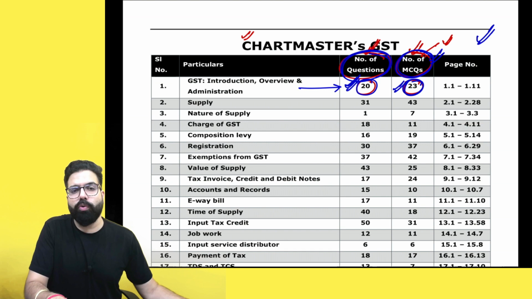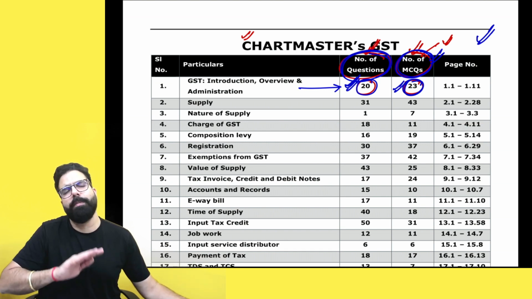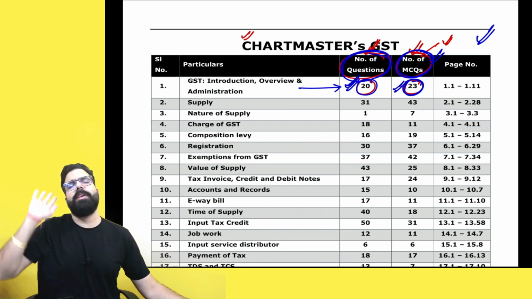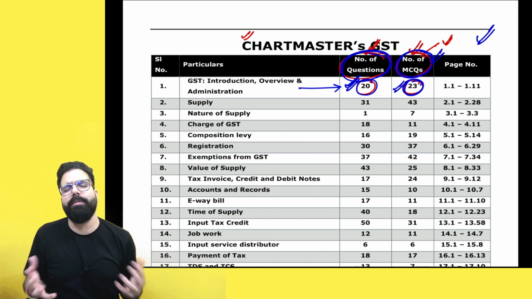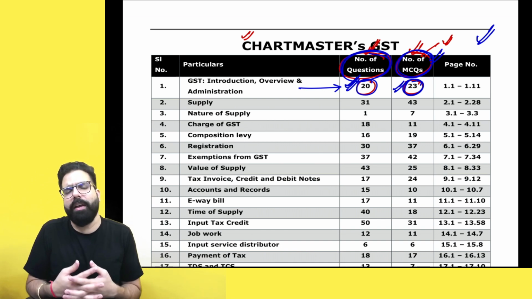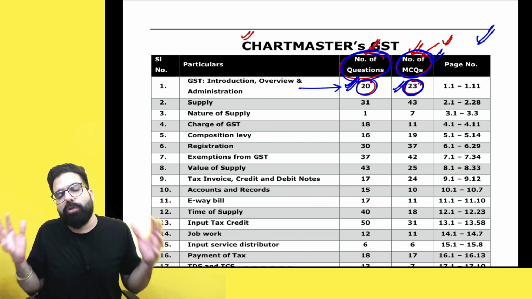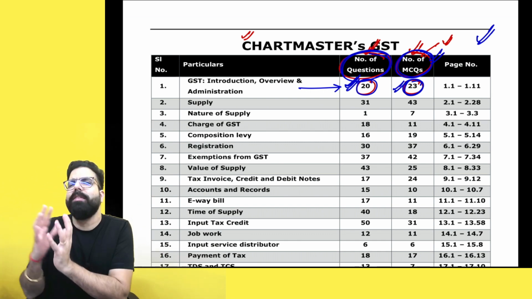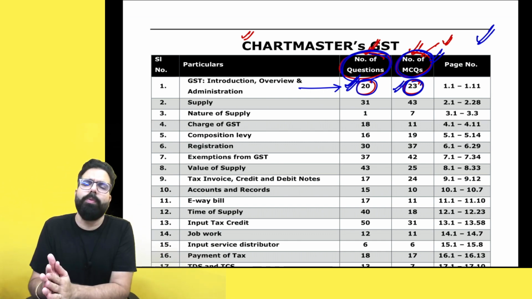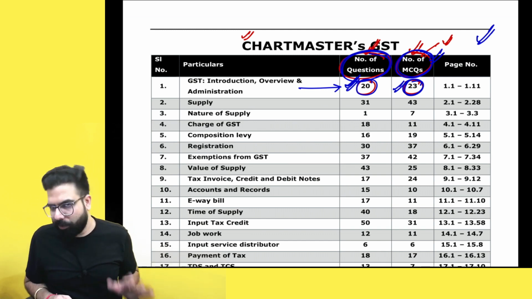But currently, the ongoing batches which have just now got over, the students who have taken the regular batch don't need this batch, because regular class may have discussed the question answers also. I have discussed the MCQs also. The fast tracker student, if they feel that after studying in the class, they still want to solve more question answers with me, they want to discuss MCQs with me, then Baba, you can go for this batch.